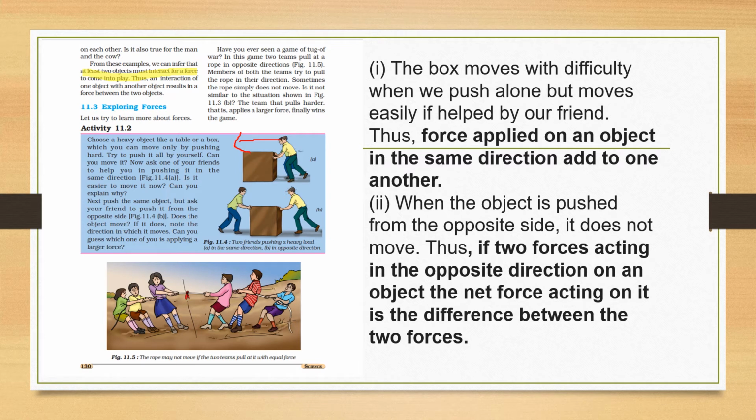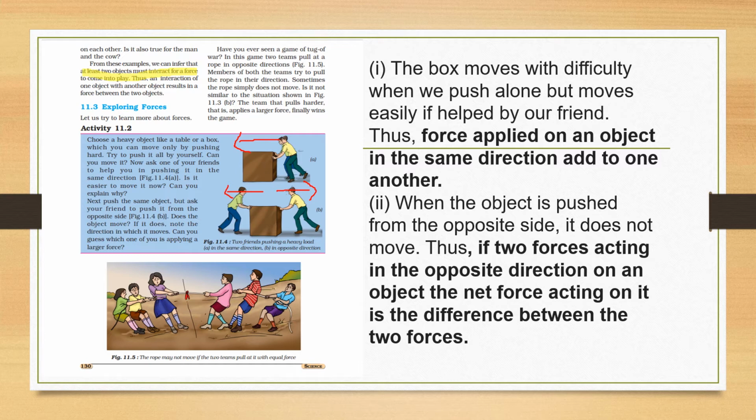And now see the second example. In this example, you and your friend are both moving the box, but in opposite directions. You are pushing in this direction and your friend is pushing in the opposite direction. Then what is the result?